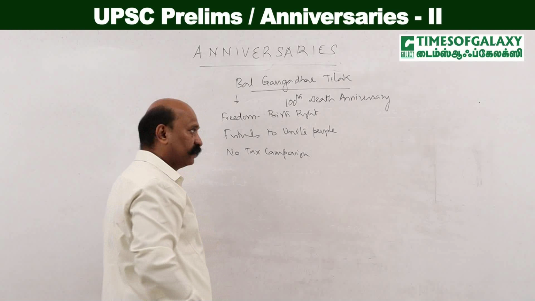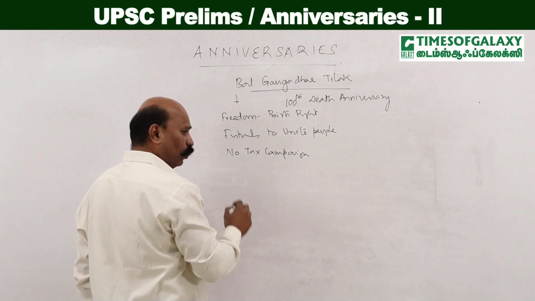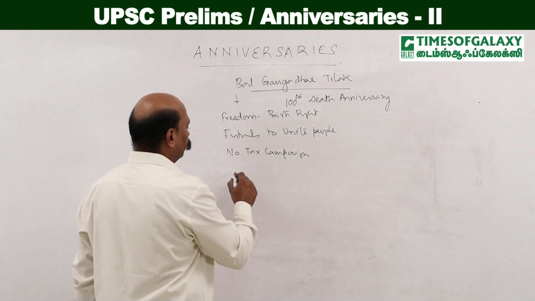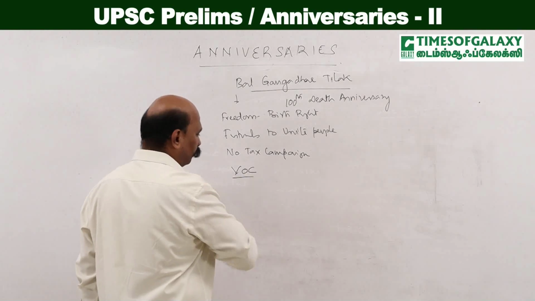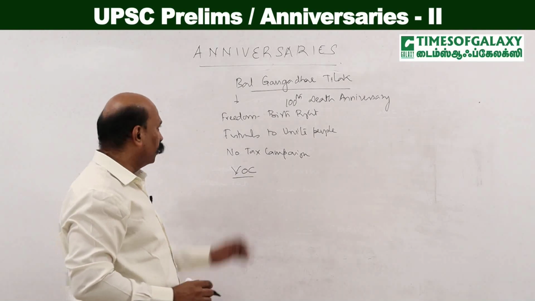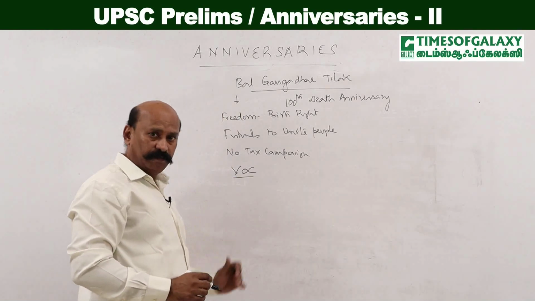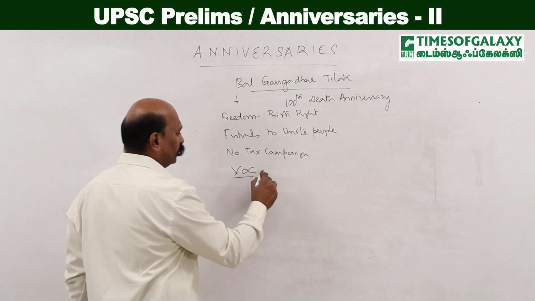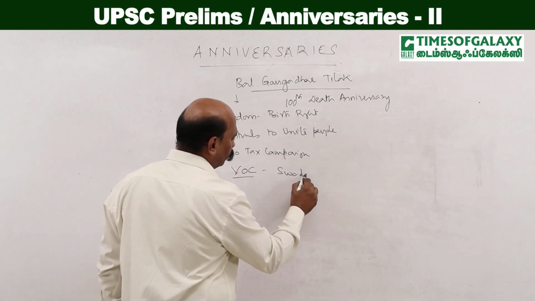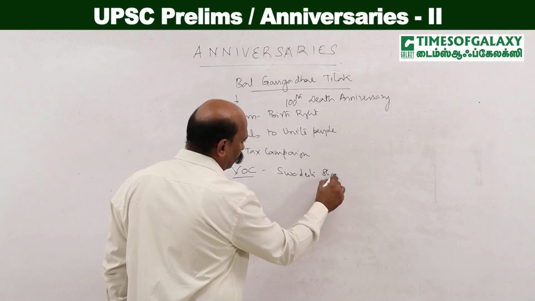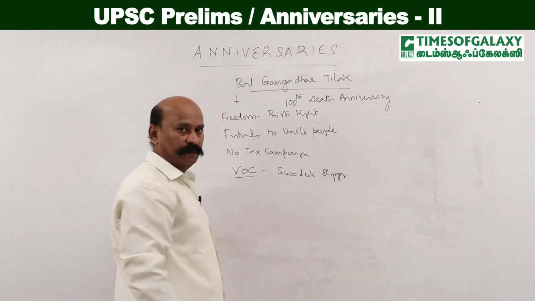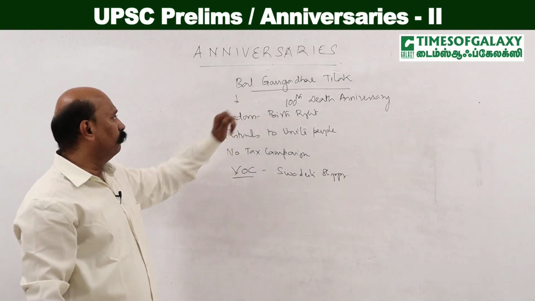He was for the no tax campaign, and he had a very close relationship with the freedom fighter from South India, VOC, and it was Bal Gangadhar Tilak who helped VOC to launch the Swadeshi shipping company. Right? Swadeshi shipping company was launched with the help of Bal Gangadhar Tilak.